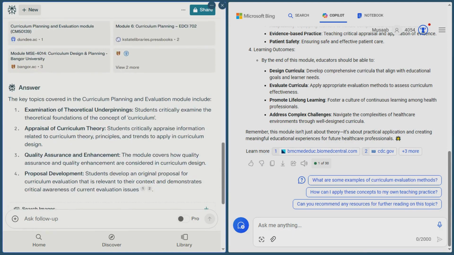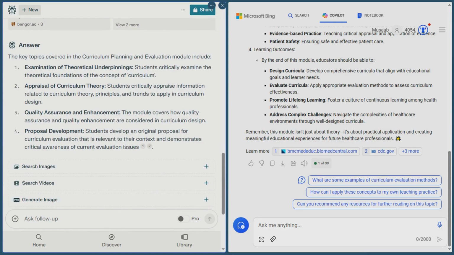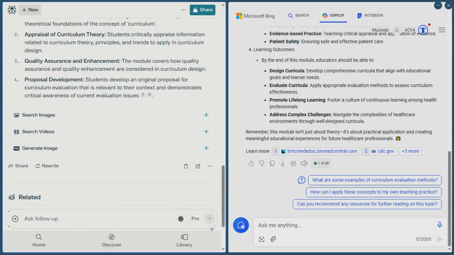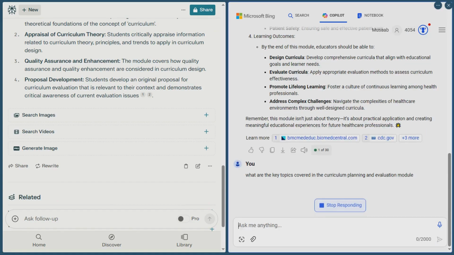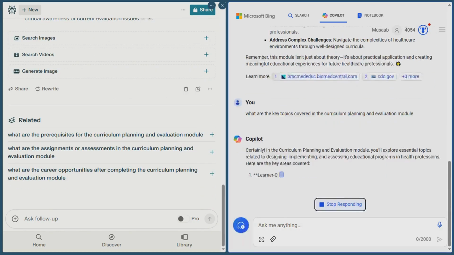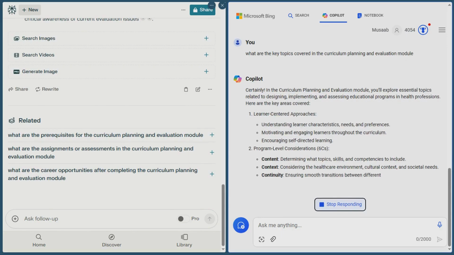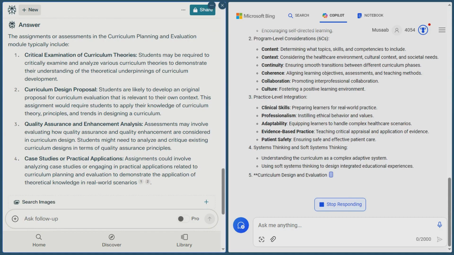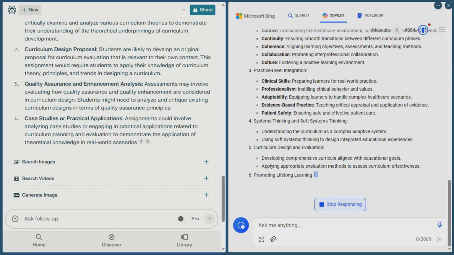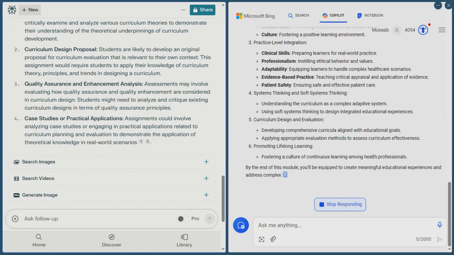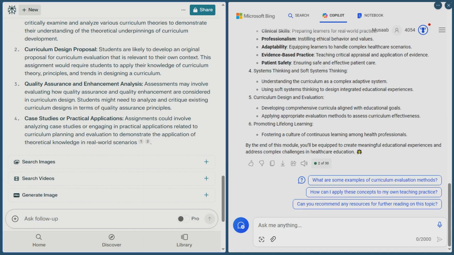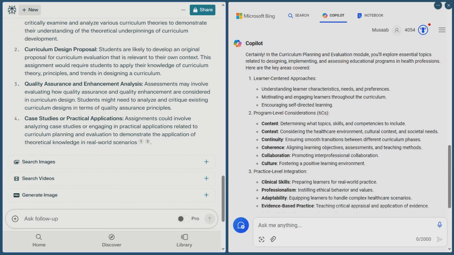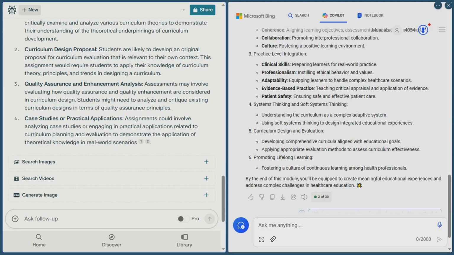Now we can see it is showing me learning outcome, theoretical understanding, curriculum design, quality assurance. And now I am going to see on the other side, Bing is giving me systems thinking and whatnot. I do not understand what that is. Personal level 3P characteristics, program level 6C characteristics. And you can see Perplexity AI is giving me more sources, and Bing is going only on British Medical Education, Council of Medical Education, and CDC of America.